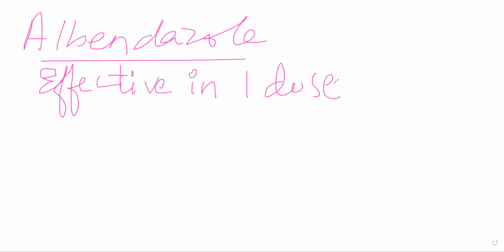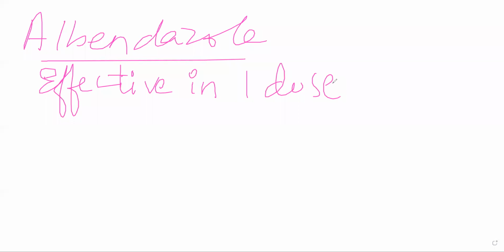Because mebendazole takes 2 to 3 days, it will take a long time for you to see an effect. That will not be the case with albendazole. With one dose itself you'll start seeing the effects of the drug, and it is superior to mebendazole in certain infections like hookworm or threadworm infections, even in hydatid disease or neurocysticercosis. In all of these, albendazole is superior when compared to mebendazole.